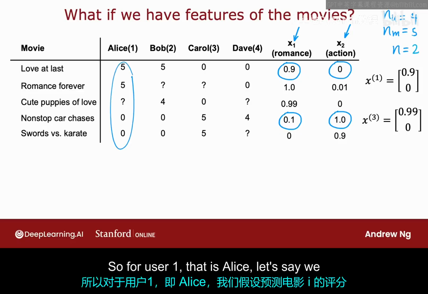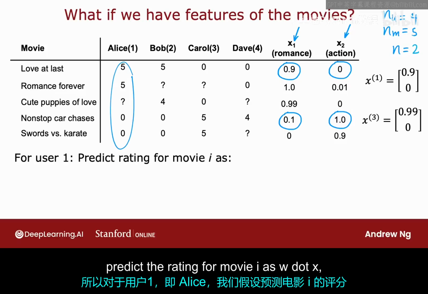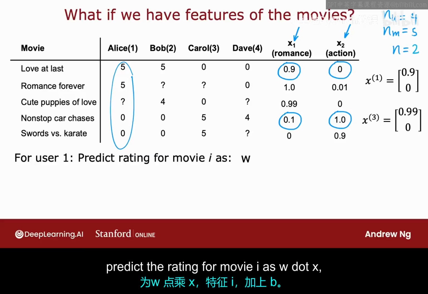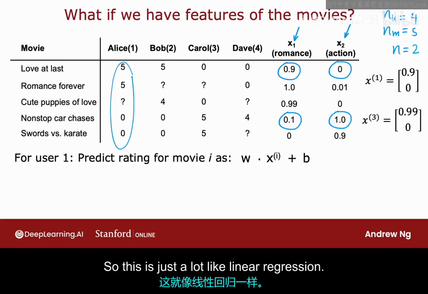And let's start by taking a look at how we might make predictions for Alice's movie ratings. So for user 1, that is Alice, let's say we predict the rating for movie i as w dot x of feature i plus b. So this is just a lot like linear regression.